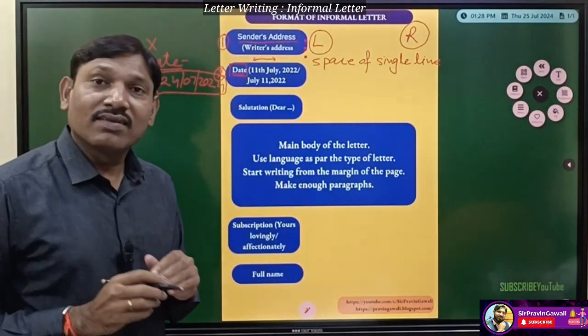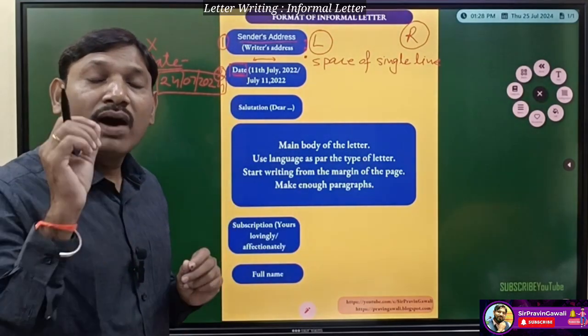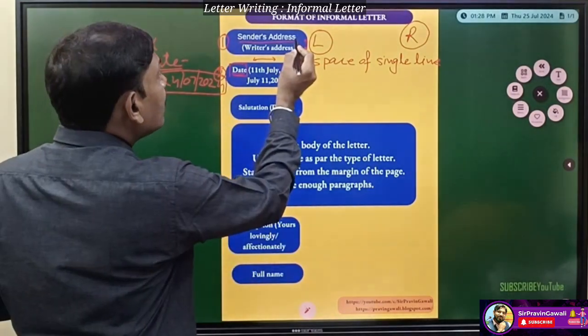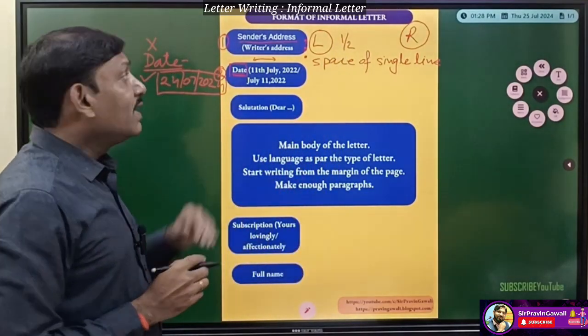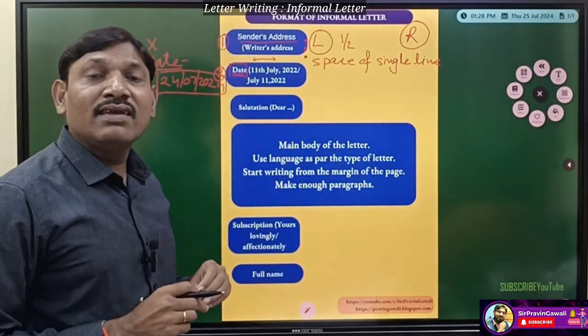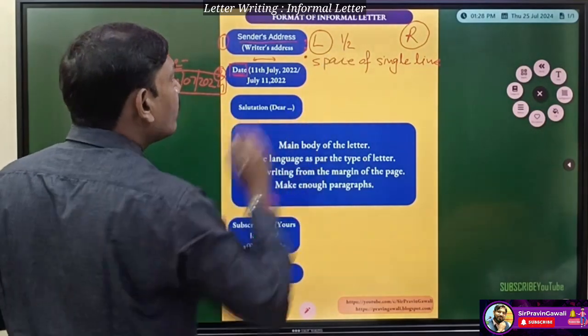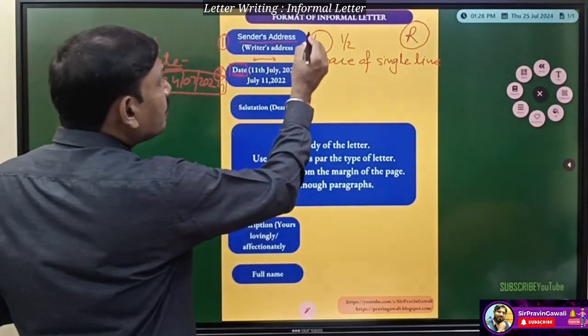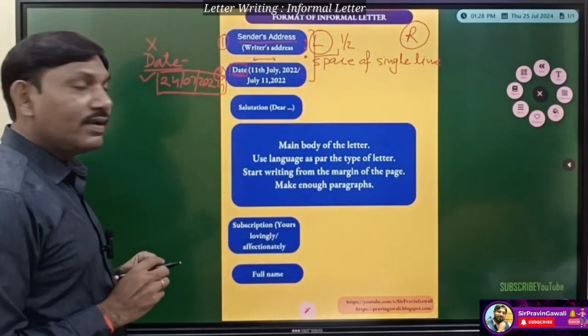Understood, students? Then after writing the date, see students, each step has marks. When you write the address, you will get half mark for the correct address. While writing the sender's address, there is no need to write our full name. Just the address you can write. So half mark you will get till this. Understood? Address and the date.